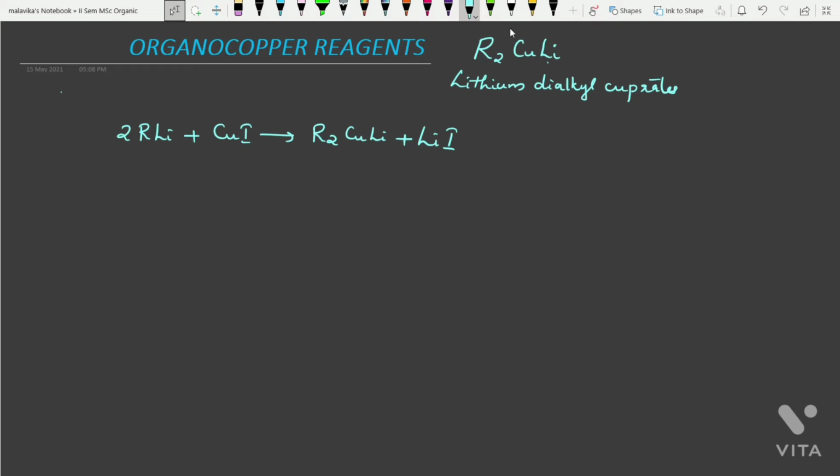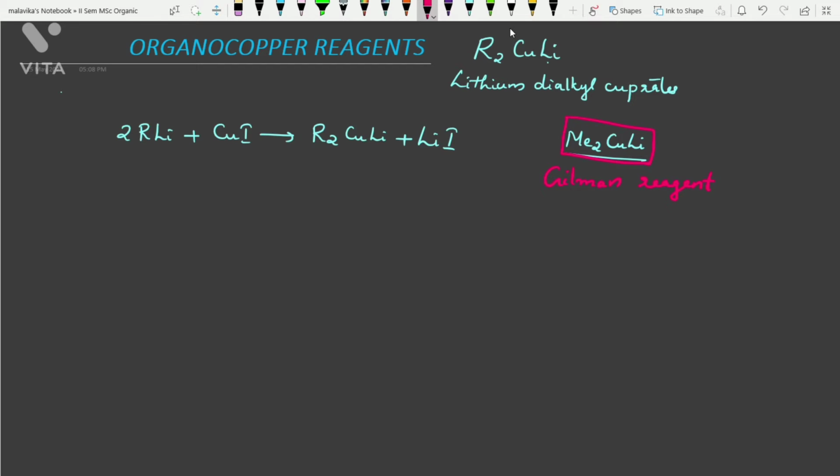These are the most important synthetic reagents in organic chemistry. Lithium dimethyl cuprate, for example, was first synthesized by Henry Gilman and was often called Gilman's reagent. So lithium dimethyl cuprate, the first synthesized organocopper reagent, is known as Gilman reagent.